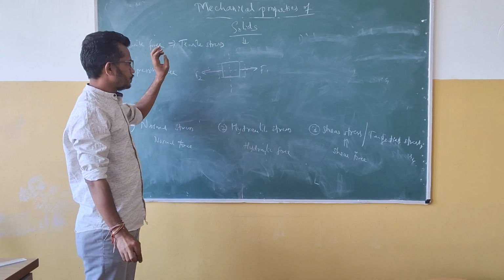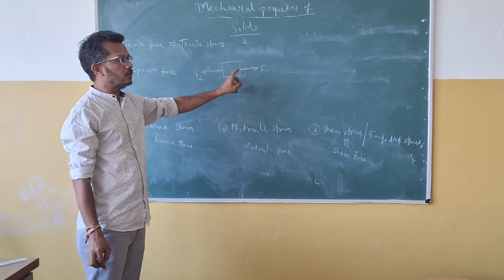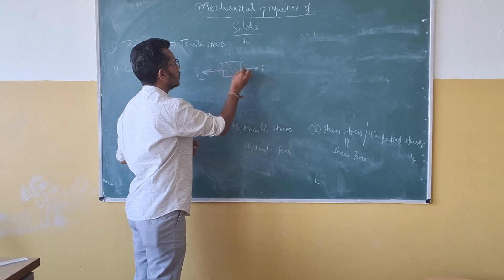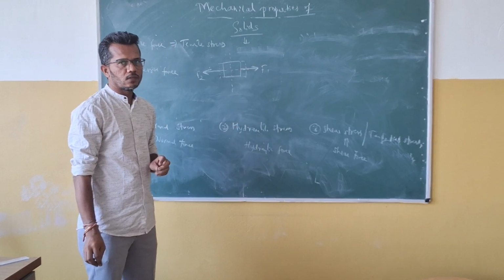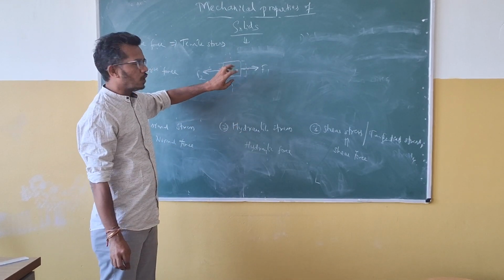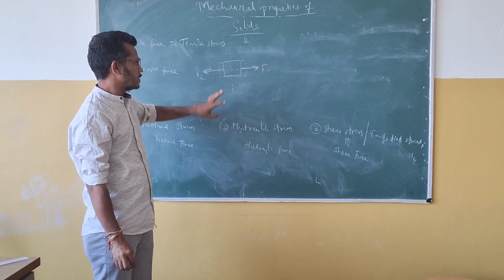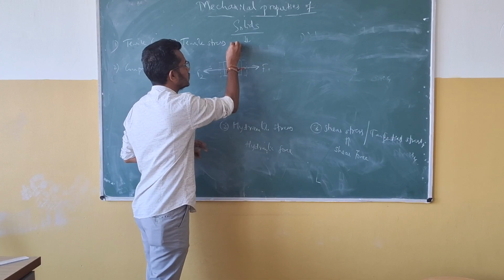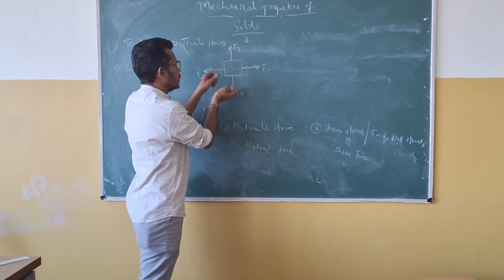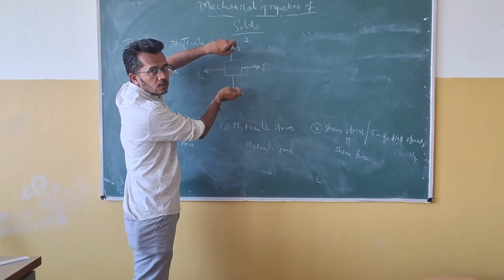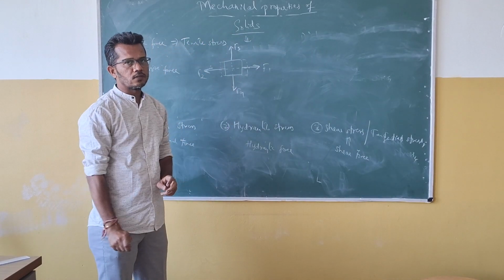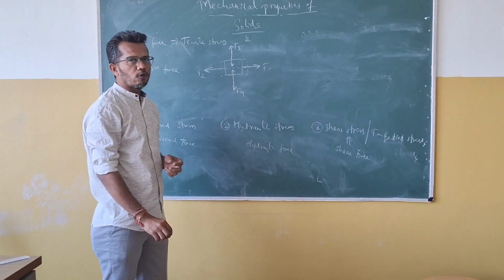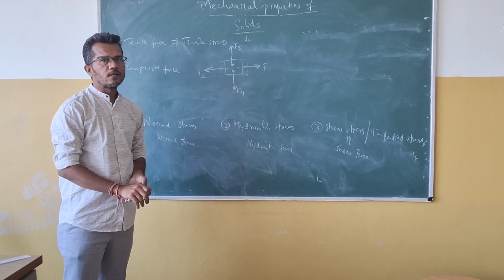See here, whatever forces are acting, these forces are acting along the normal of that surface, or the normal of the axis. I can apply forces here also. If I apply forces like this, F3 and F4, then the material will be stretched like this. There is an elongation along the vertical axis. Because of that, internally a resistance force is developed, which we are calling tensile stress.